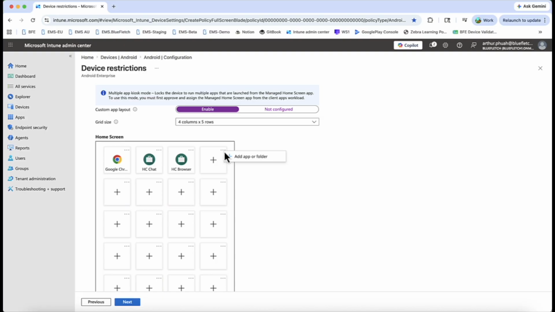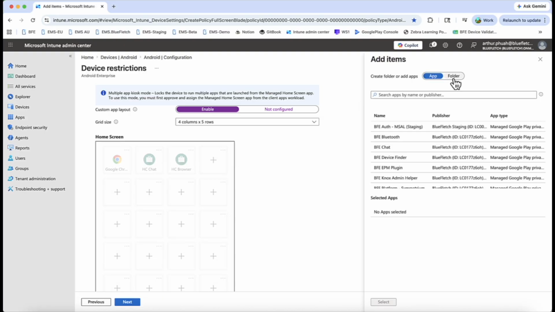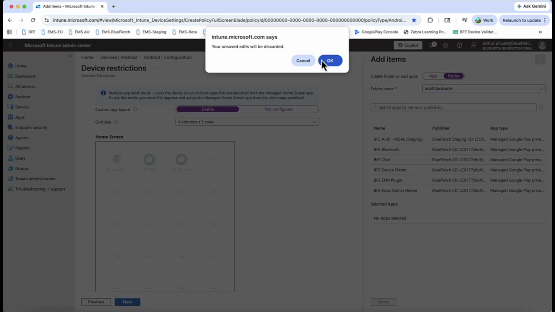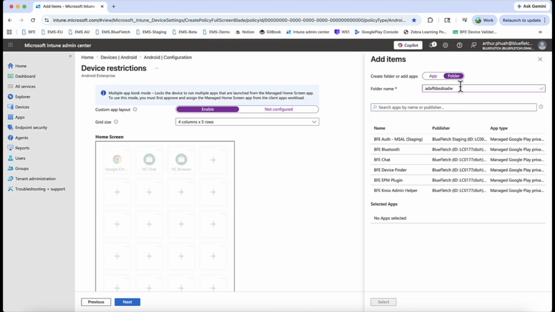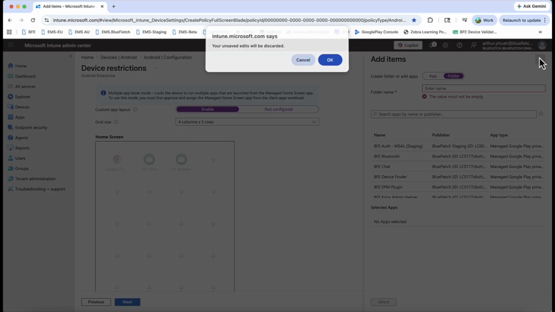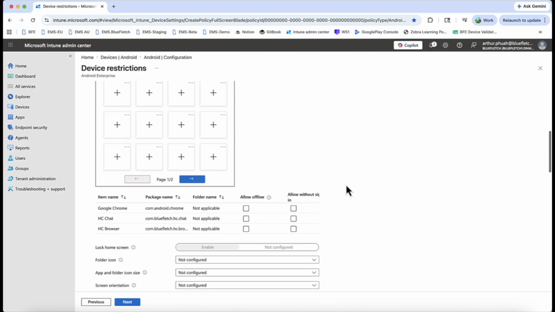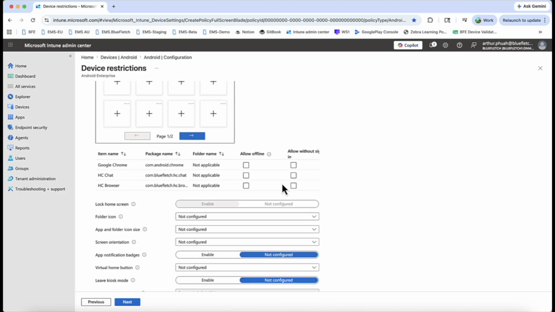You can always also create a folder. You can just put your folder name and then you add the applications into the folder. Let's not do that right now. Now over here, you can choose whether you want it to be available offline or without being signed in. So let's just put Chrome to be available before you sign in.